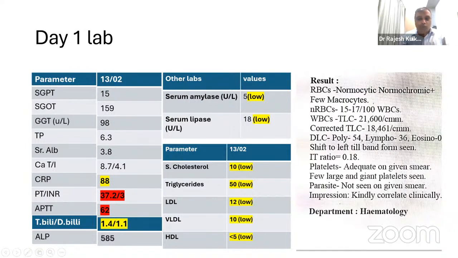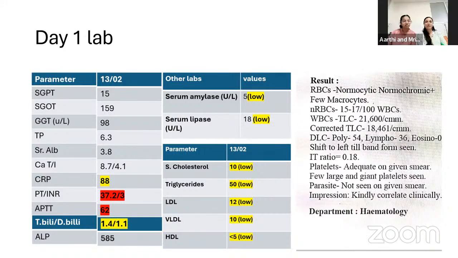So we were very surprised to really have these results in a child with chronic diarrhea. And so we started thinking, what is this? And as you said, we gave vitamin K and we repeated the INR again after 12 hours and 24 hours, and it was still abnormal. So I want to ask the postgraduates, how will you interpret that? Your INR is not getting corrected by giving vitamin K. What does that tell you? It improved to 2.2 or something, but it did not get normal. The synthetic function of the liver is affected, sir.